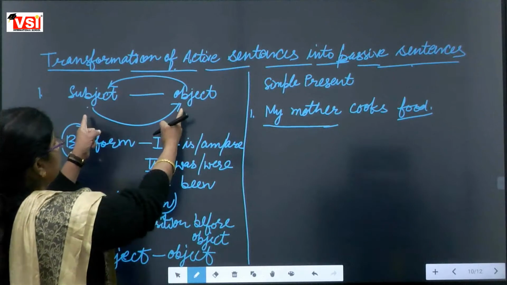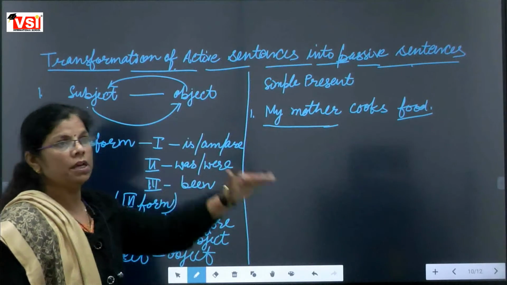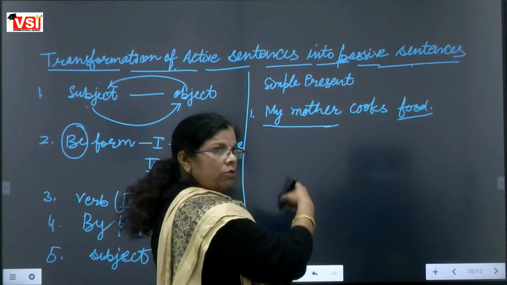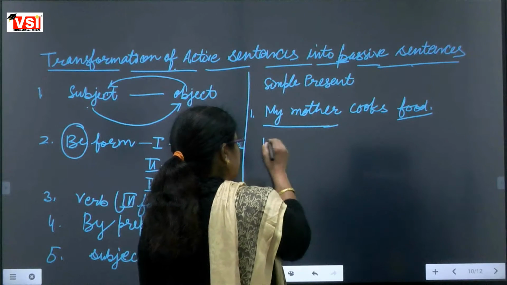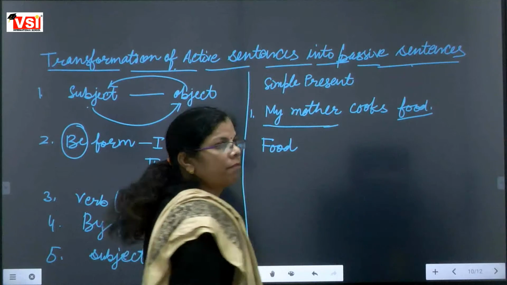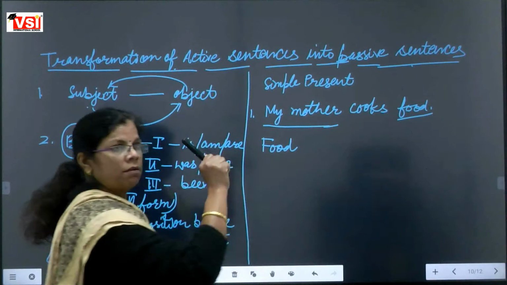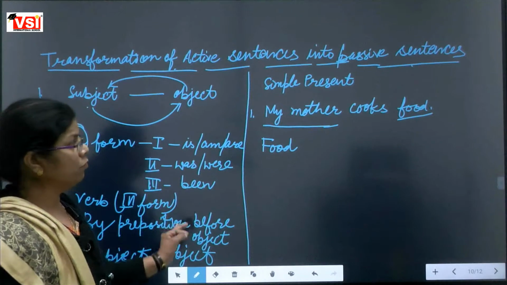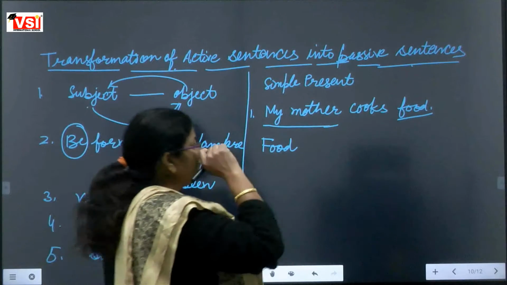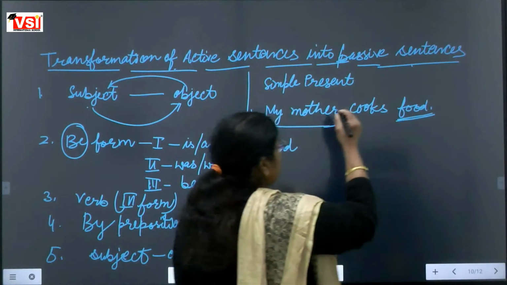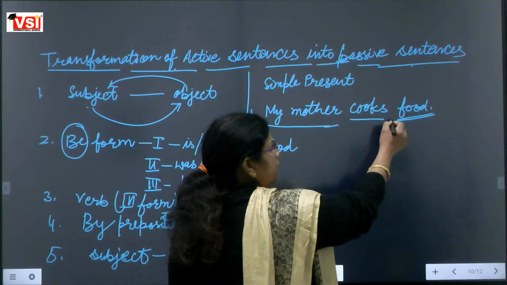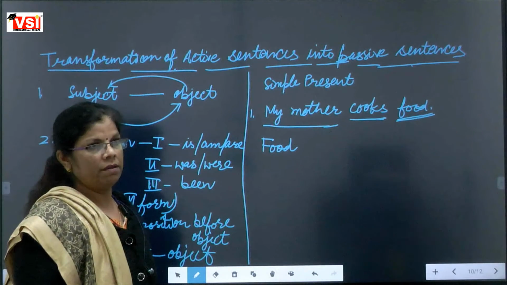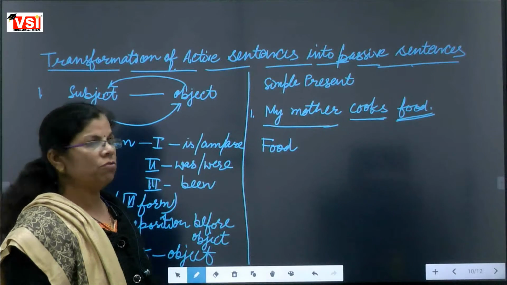So, my mother cooks food. In this sentence we have subject and object both. My mother is the subject and food is the object. Now, according to the first basic rule, we are changing their place. Subject will be taken to the end and object will be taken to the starting of the sentence. Food. We have brought food in the starting. Now, the second rule, be form will be used. As we have simple present tense, the first form of be is is, am, are. So which form should be used here?